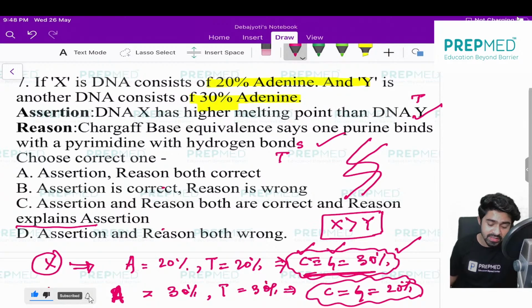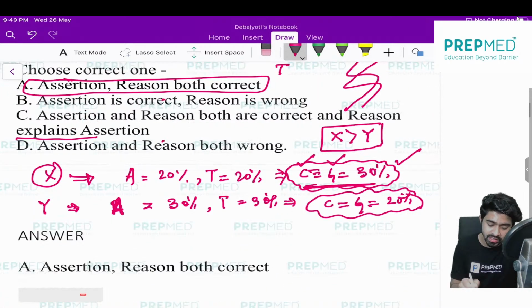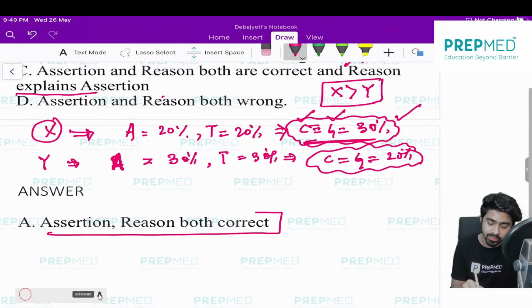If I gave you the reason like this, as per the Chargaff base equivalence, DNA X contains more triple bonds than DNA Y, then it would be a direct reasoning. And this direct reasoning is important if you want to tick option C. So both the assertion and reason are actually correct. Both are correct. C is not the correct answer. A is the correct answer.